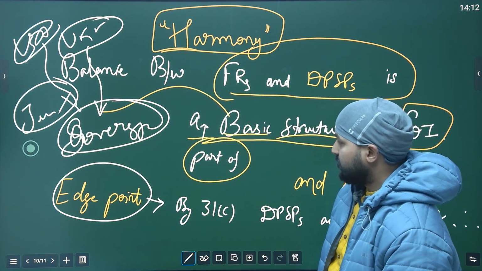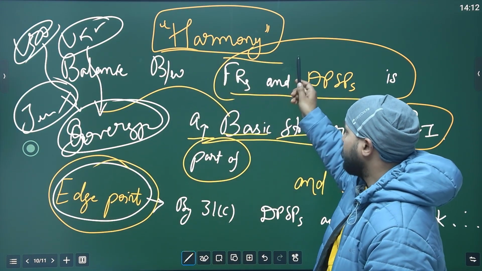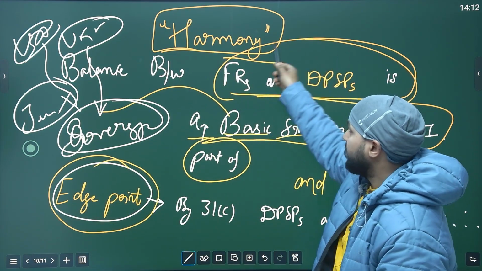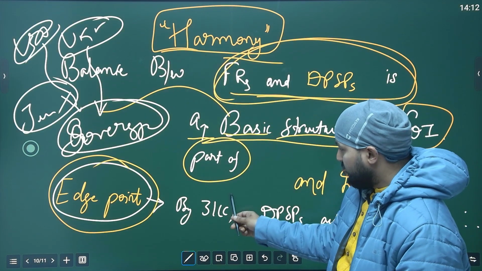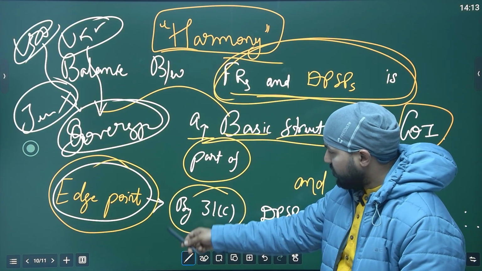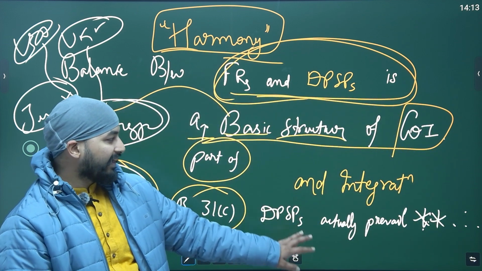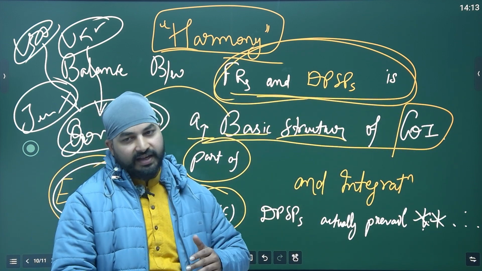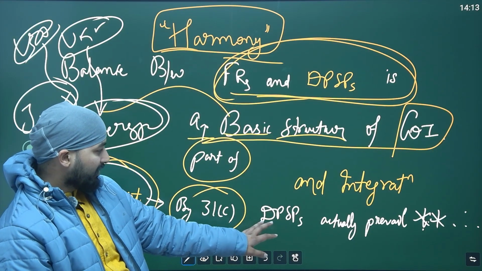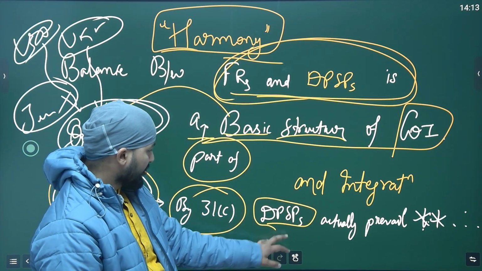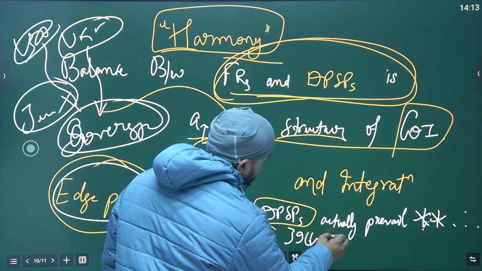Okay. The edge point over here is, still, harmony prevails. Neither is superior, both are important. But in a particular case, using this 31C, fundamental rights 14 and 19 can be made less equal than the DPSPs, only those under 39B and 39C.